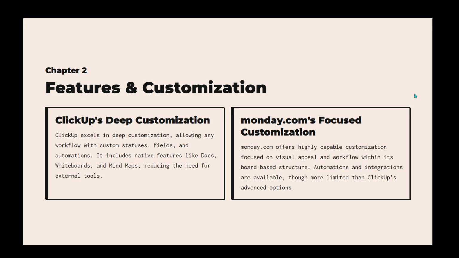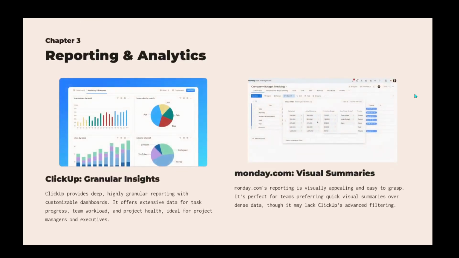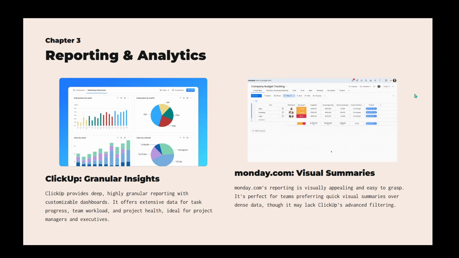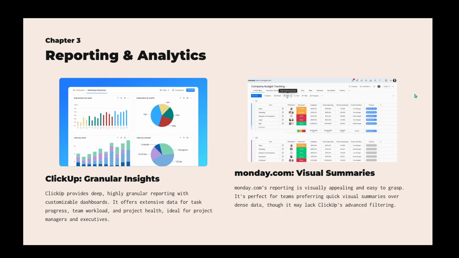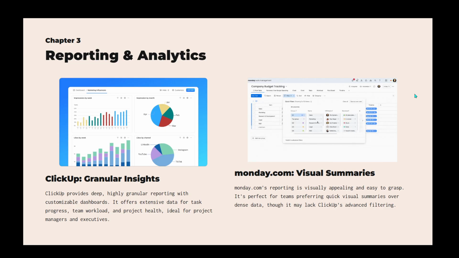When it comes to reporting and analytics, ClickUp provides deep, highly granular reporting capabilities. With customizable dashboards, you have access to a wealth of data, allowing you to create detailed reports on task progress, team workload, and project health. This is particularly valuable for project managers and executives who need comprehensive insights.